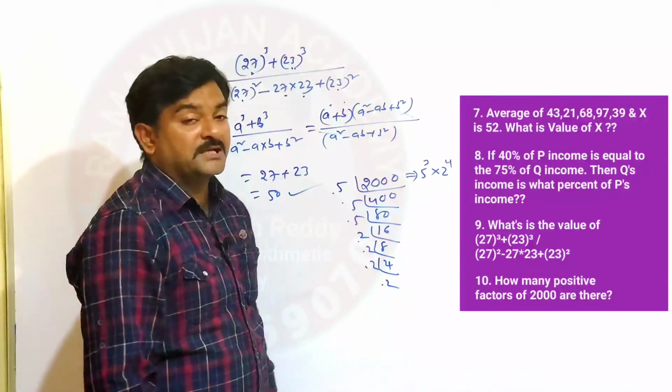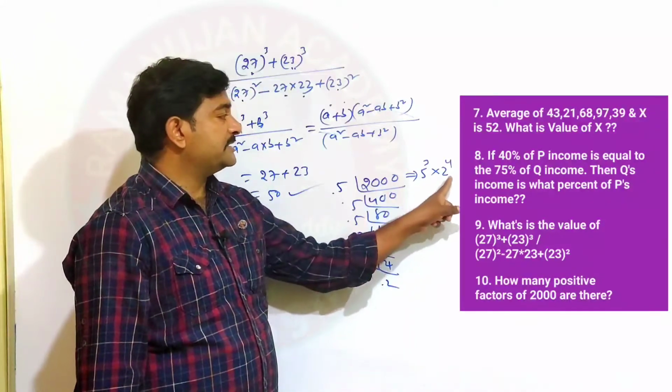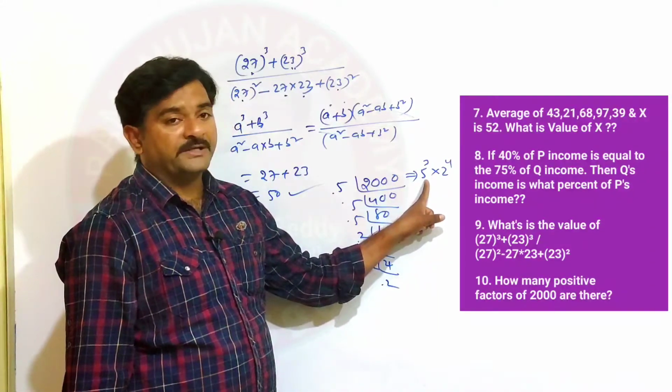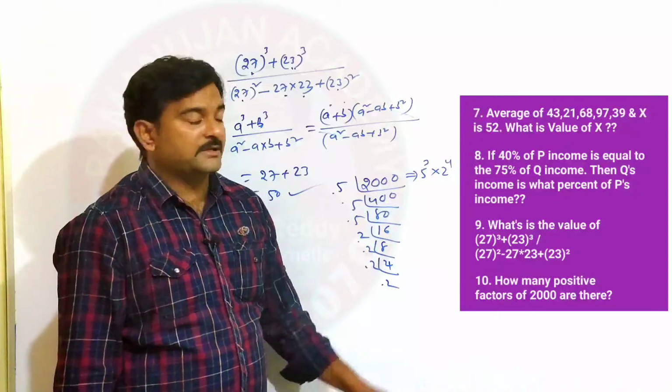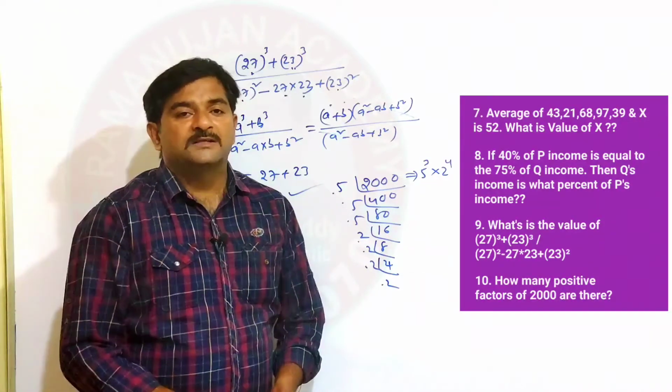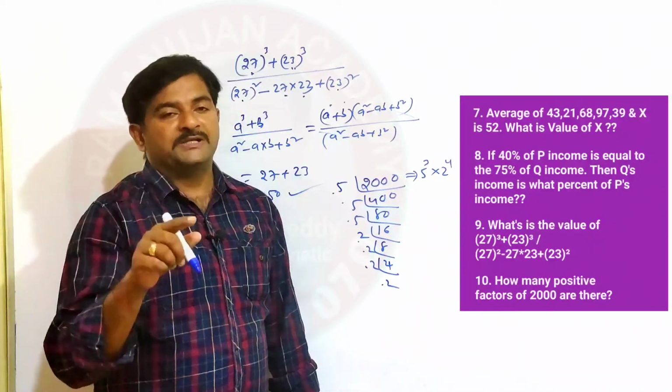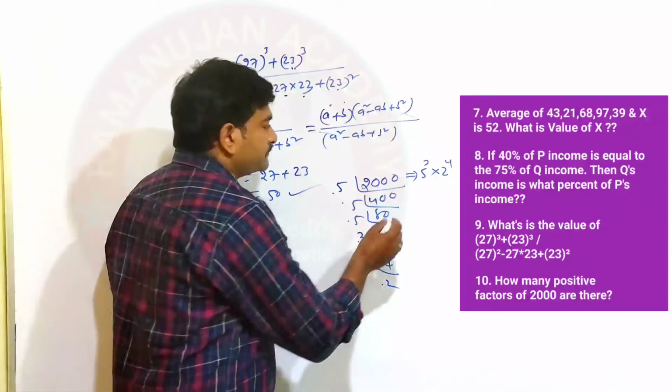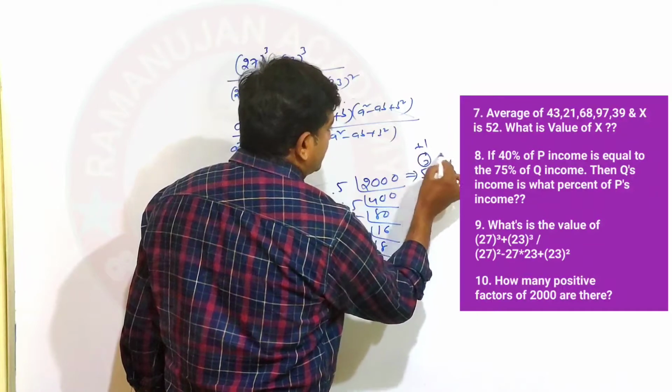Now the bases are prime numbers. Base 5 is there, base 2 is there. So 5 is a prime number, 2 is also a prime number. And the powers are: here power is equal to 3, here power is equal to 4. Simply, you have to add plus 1 to the powers and multiply.